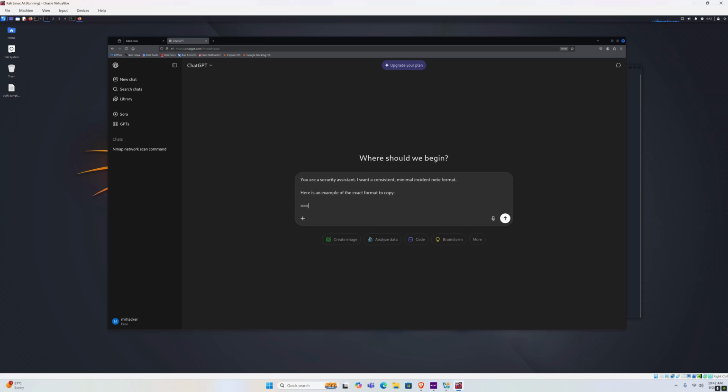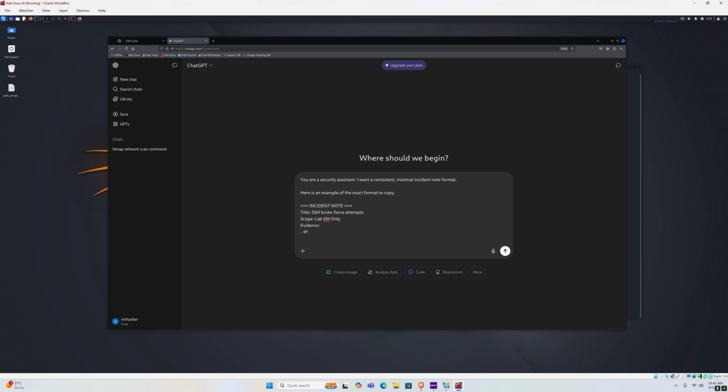Incident note. And then here we will have the title, SSH brute force attempts. Let's say that this is our example for the SSH brute force. We want to type in the scope and let's say lab VM only. Evidence would be ideally some lines from the actual log file. So let's try to reproduce those lines.